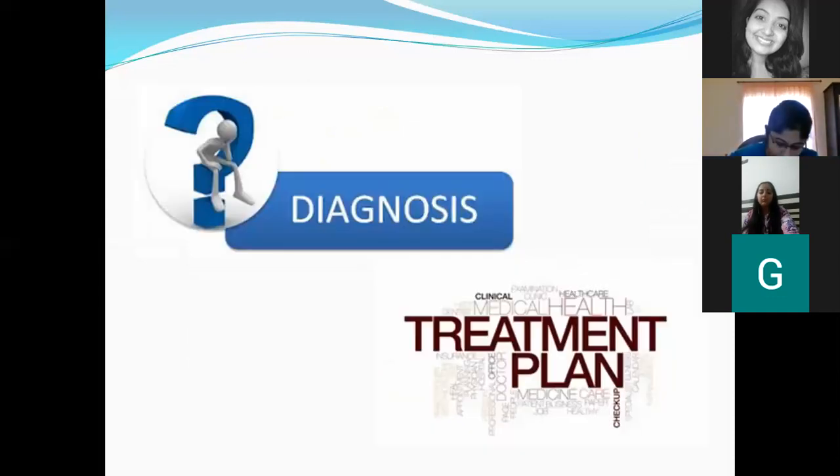Now, in which part of your case history will prognosis fit? After you have arrived at a diagnosis and before you do the treatment plan. Because after you start treating, the patient would have started paying for the treatment, and if you say, oh God, I cannot save this tooth or I cannot improve the condition of the patient, there is no way to revert these situations. That's why prognosis is placed after you arrive at the diagnosis and before you make the treatment plan.